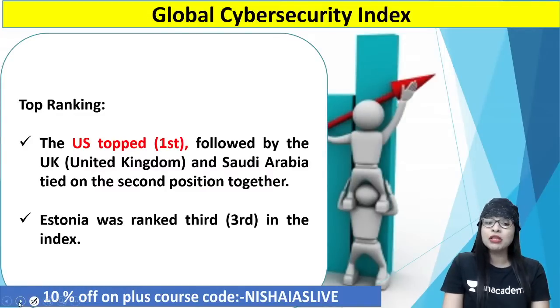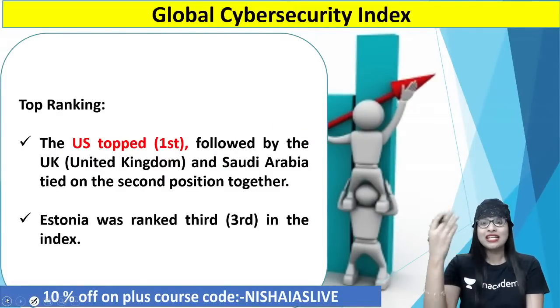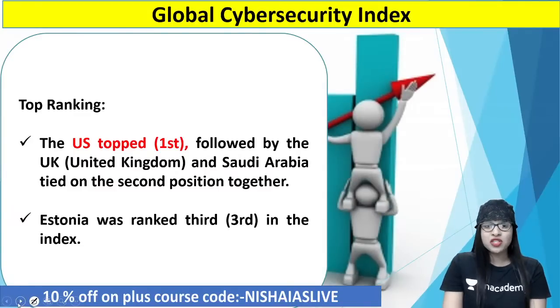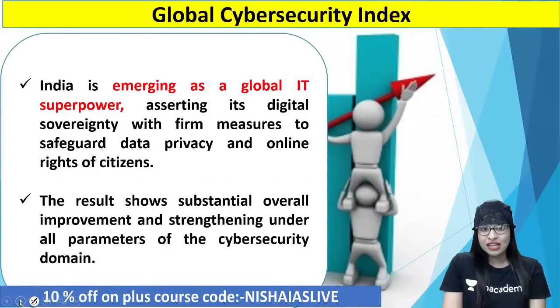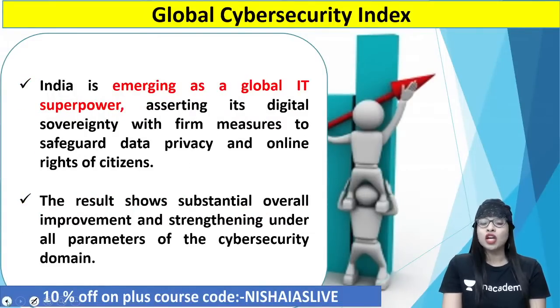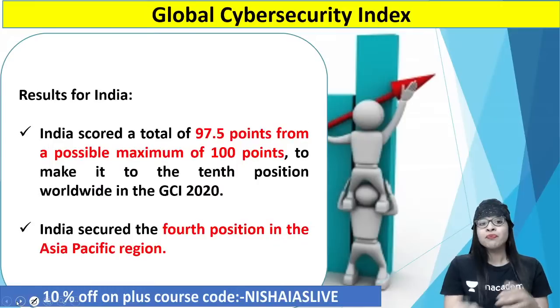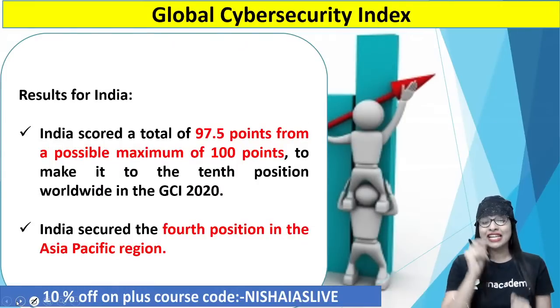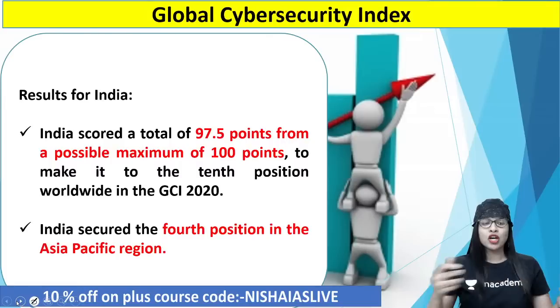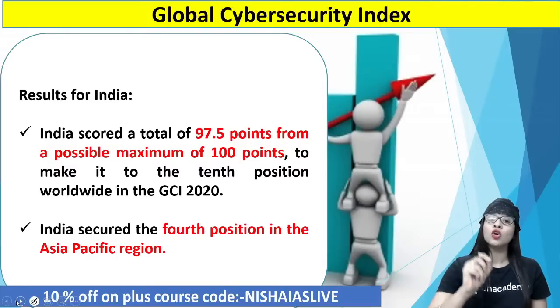So, now, what about the worst performers? Definitely when you talk about the best countries with regard to the index, the next thing that comes to your mind is which are the countries that perform worst. So yes, especially the South African countries, they are ranked poorly with regard to the Global Cybersecurity Index. Now talking about India, guys, the results for India were pretty much better this year. The reason is we could score a total of 97.5 points from a possible 100 points. That is the sole reason this year we could bag the 10th position across the globe with regard to this Global Cybersecurity Index.